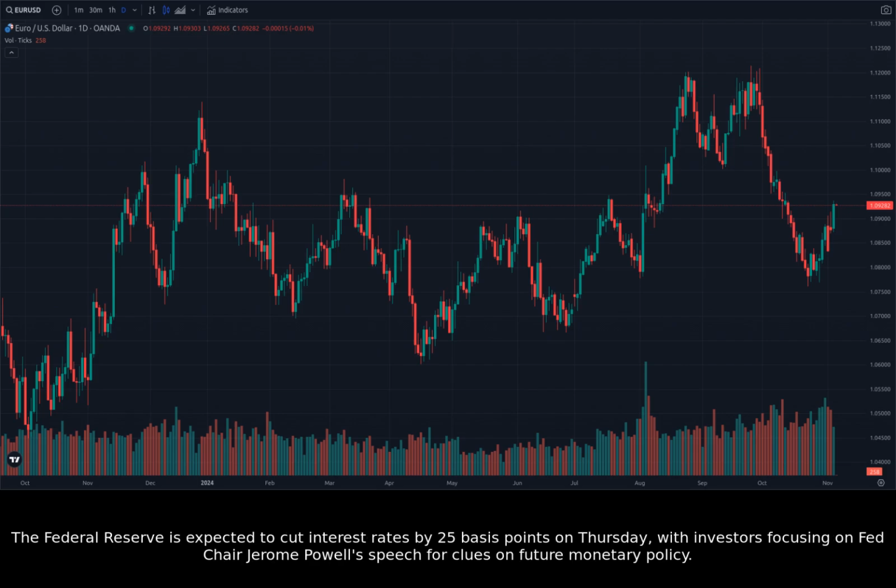The Federal Reserve is expected to cut interest rates by 25 basis points on Thursday, with investors focusing on Fed Chair Jerome Powell's speech for clues on future monetary policy.